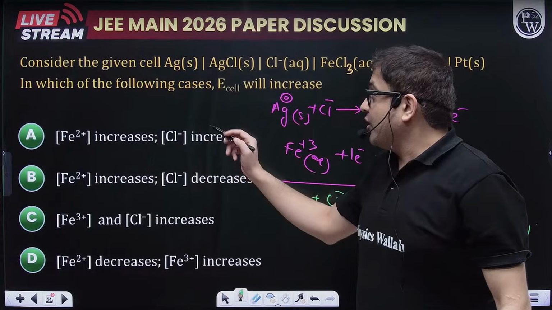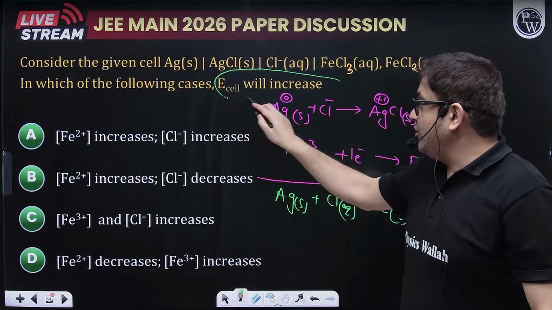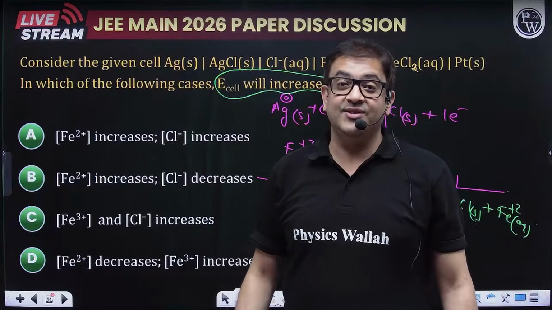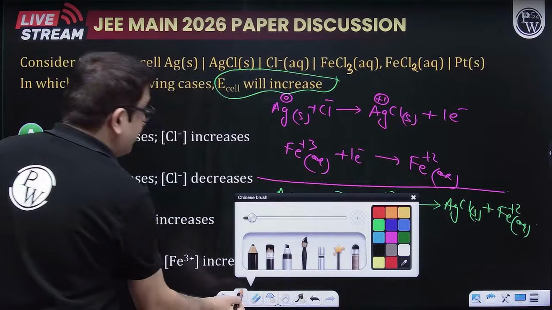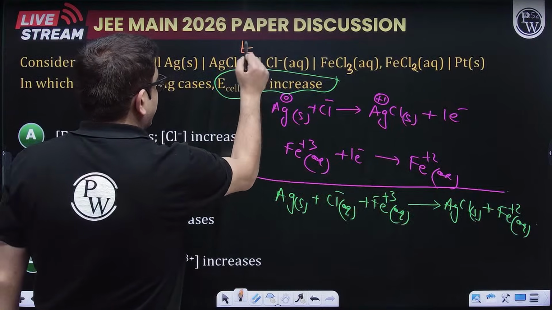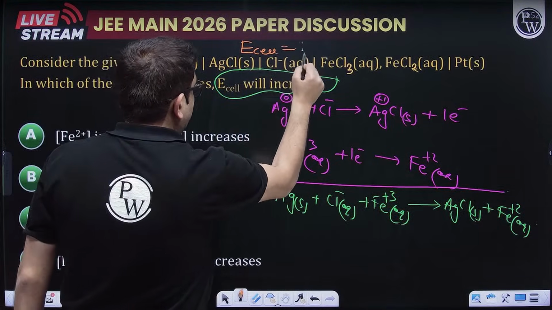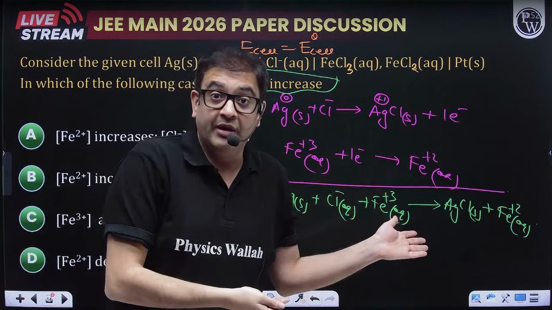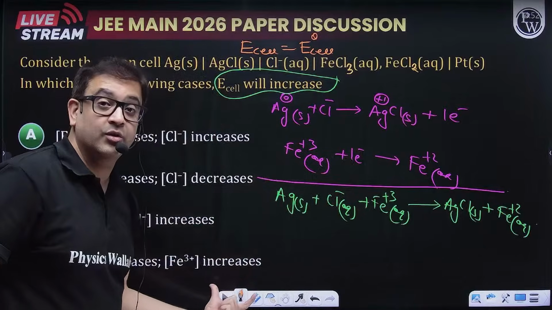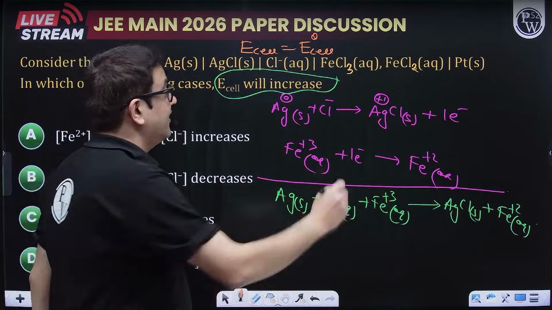But sir, what is the question asking? The question is asking you about the E cell. So let us revise the formula of E cell. Can you write the formula of E cell for me? Yes sir. E cell is nothing but E naught cell, whose value will be constant. You do not have to calculate that value because it is a theoretical question about increment and decrement.